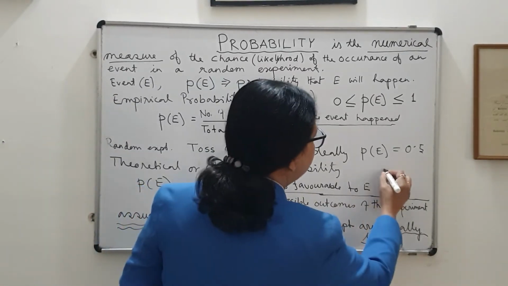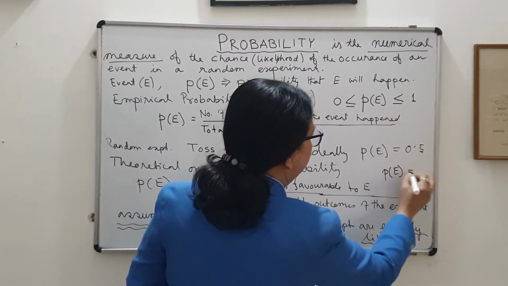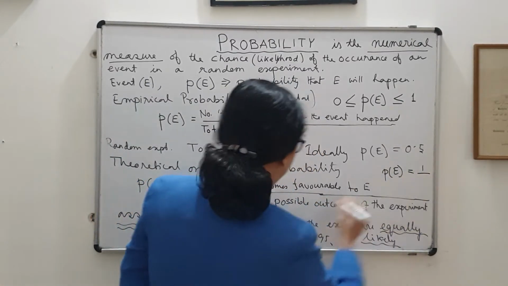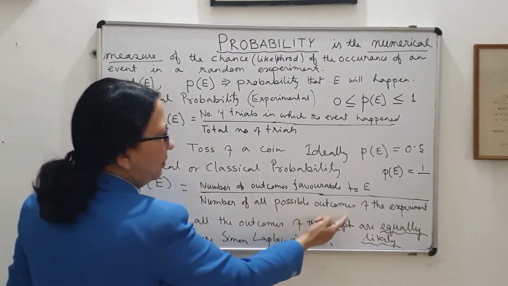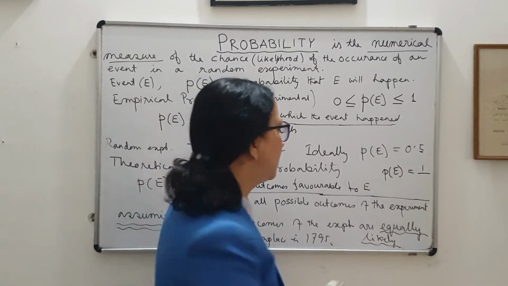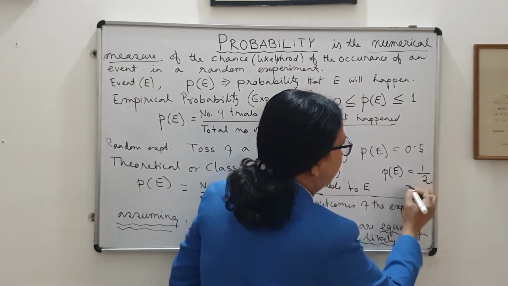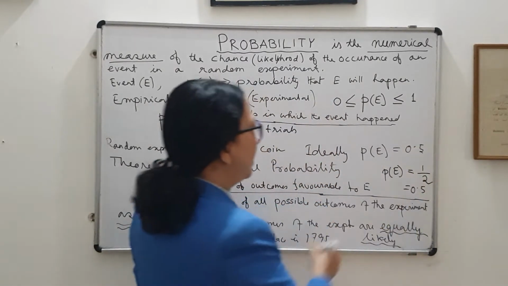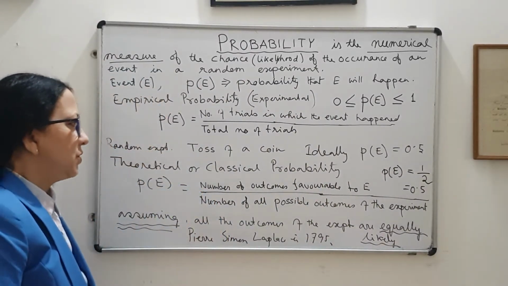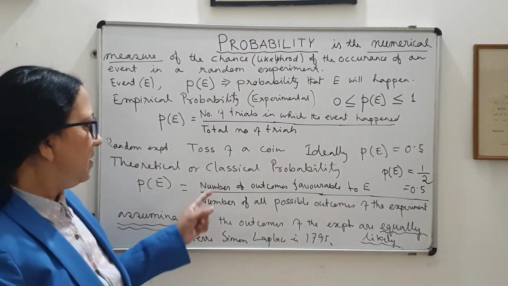So I can write the number of outcomes favorable to E is one, only one head, upon the number of all possible outcomes of the experiment, that is head and tail, two possible outcomes. So I write 2, and that is nothing but 0.5. Exactly the ideal value I got by this classical definition. Okay, so these are the definitions.